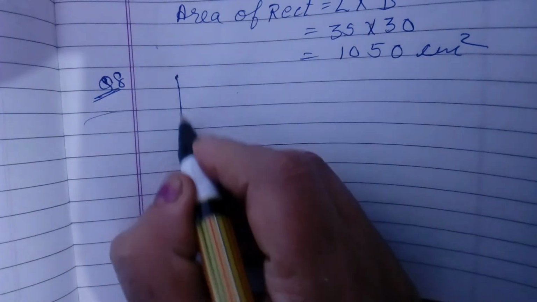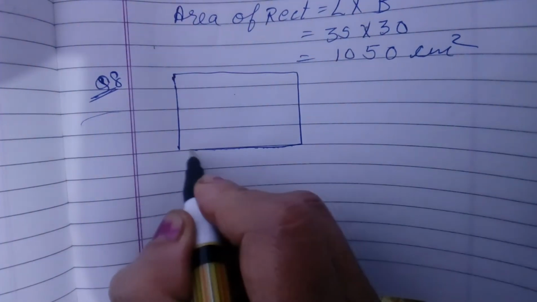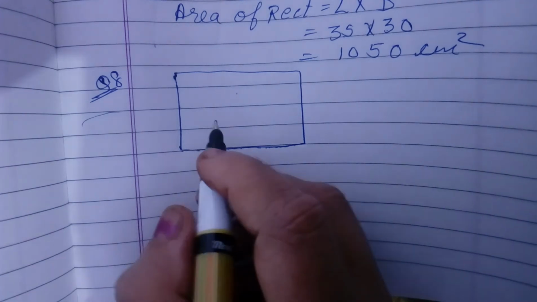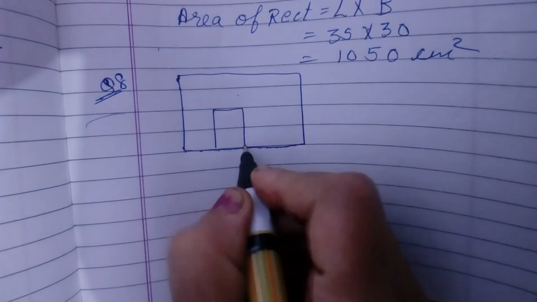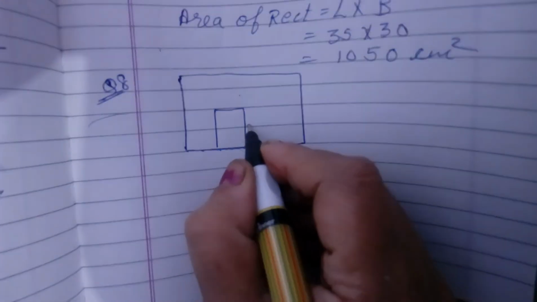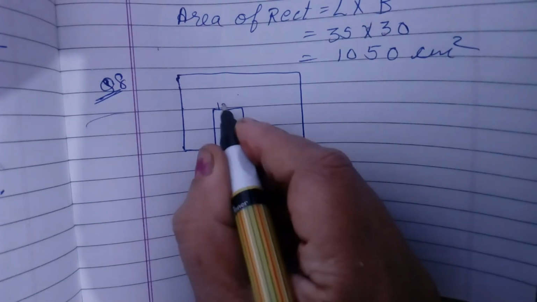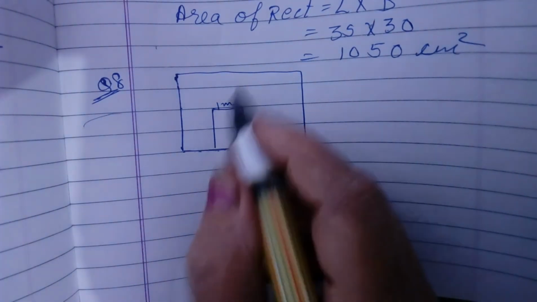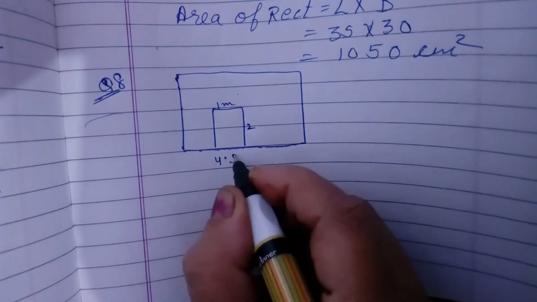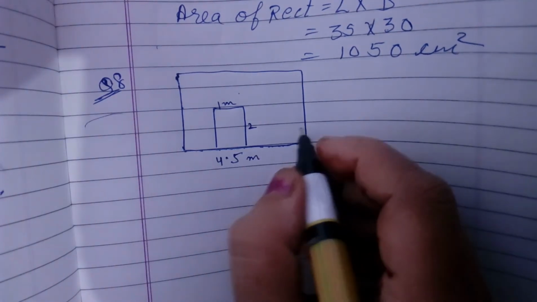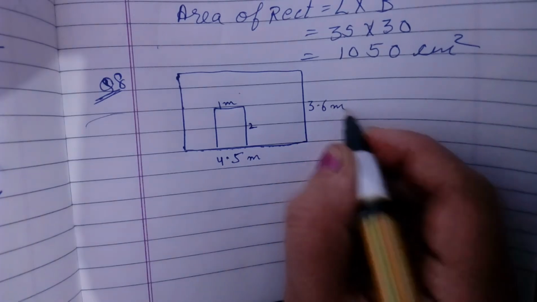In question number 8, a door of length 2 meter and breadth 1 meter is fitted in a wall. So let's first draw a wall. This is a wall. And in this wall a door is fitted. The length is 2 and this is 1 meter. Now the dimensions of the wall are 4.5 and 3.6 meter.